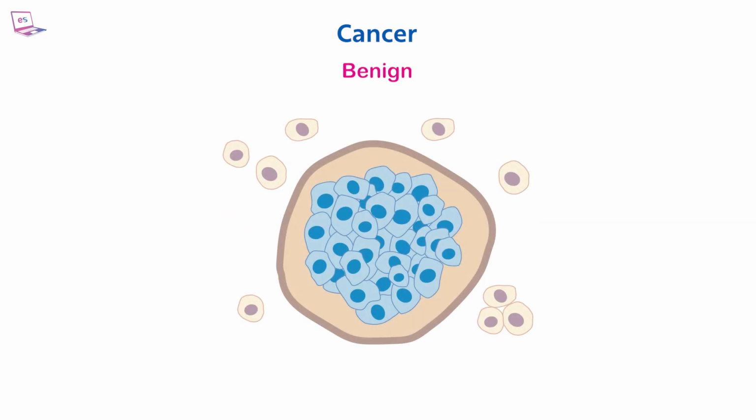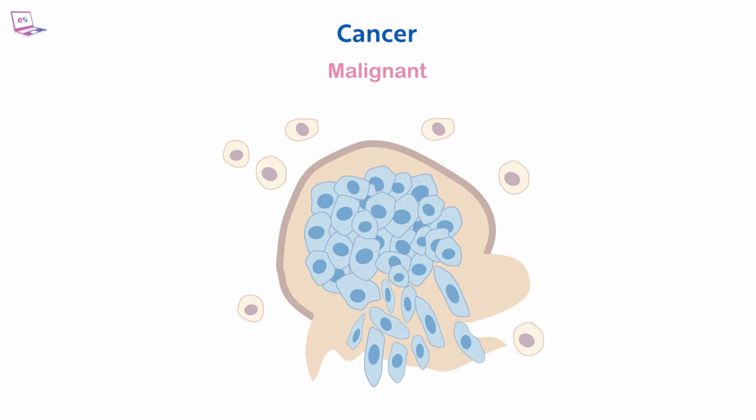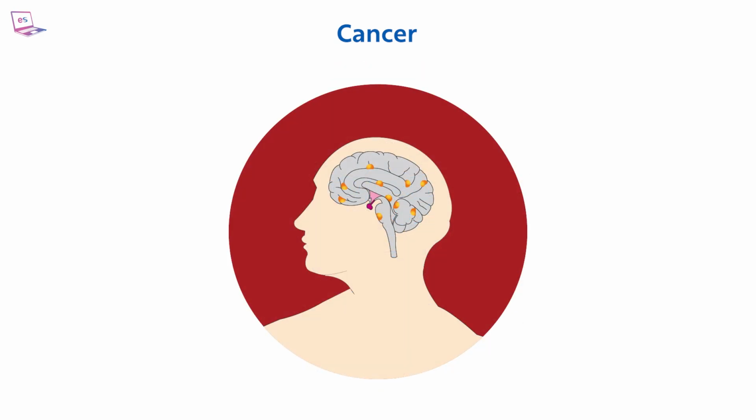Benign tumors are non-cancerous, as they don't spread in the body. Malignant tumors are cancerous and can metastasize, spreading to other body parts and causing new instances of the same cancer. Metastasis occurs when cancer spreads to a different body part from where it originated.